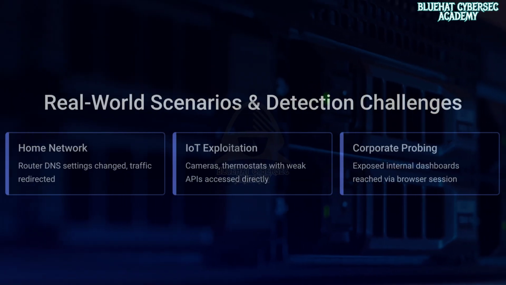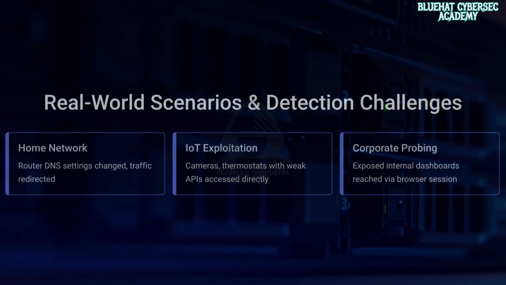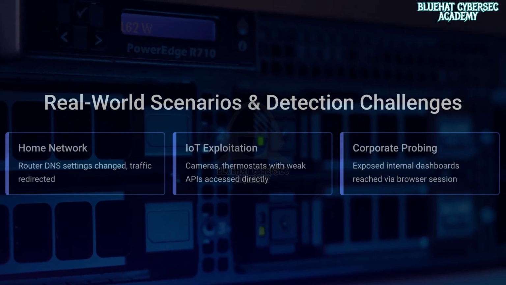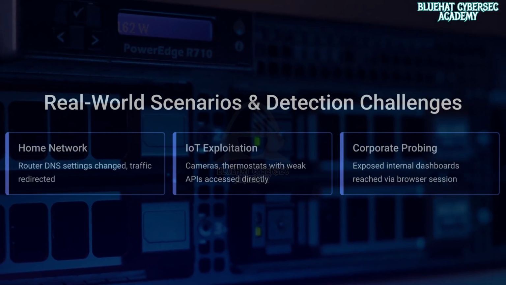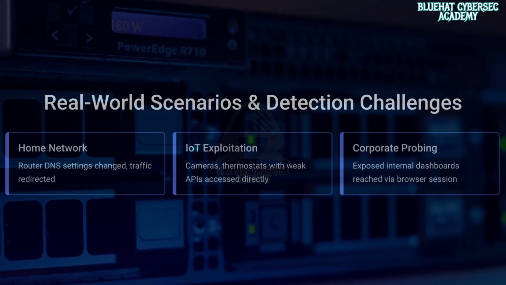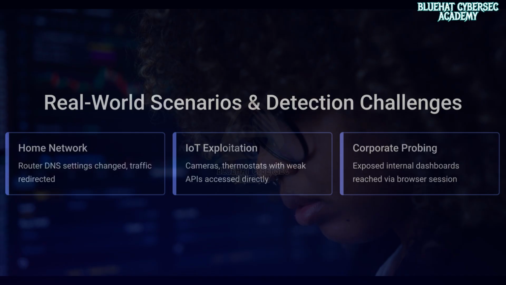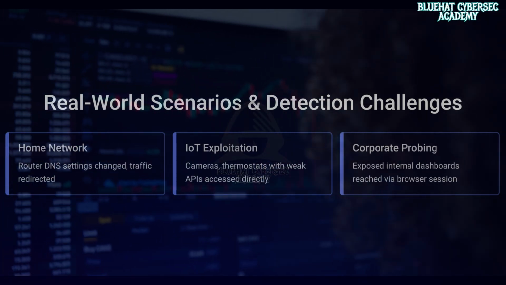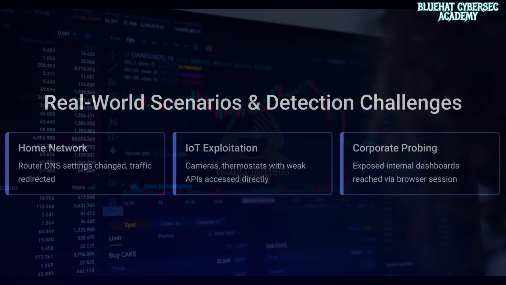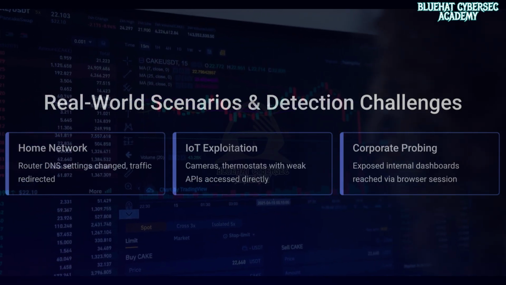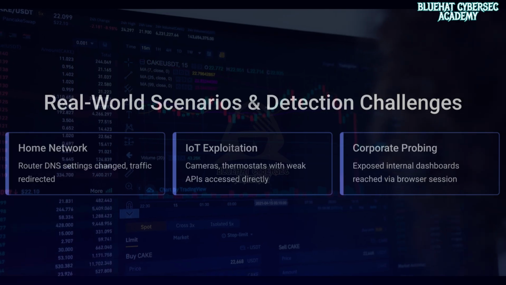Now, in real-world scenarios, this can show up in several ways. In a home network compromise, a victim visits a malicious site, DNS rebinding is used to reach the router, and the attacker changes DNS settings to redirect traffic. In IoT exploitation, smart devices like cameras or thermostats with weak APIs can be accessed directly. And in corporate internal probing, if internal dashboards or APIs are exposed without proper protection, they can be reached through a browser session.